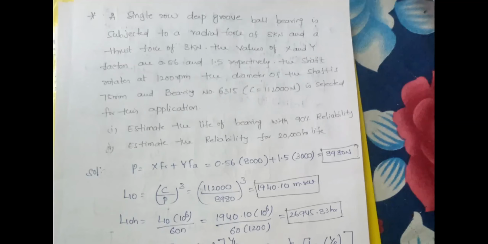Still, if you have any doubt, please raise it in your chat box, because this is very, very important. In the previous problem we took the C naught value, but here we didn't consider any C naught value. Why? Because they have directly mentioned the X and Y values. If in a given problem it is not mentioned, then you require the C naught value for calculating X and Y. Why do we require X and Y?